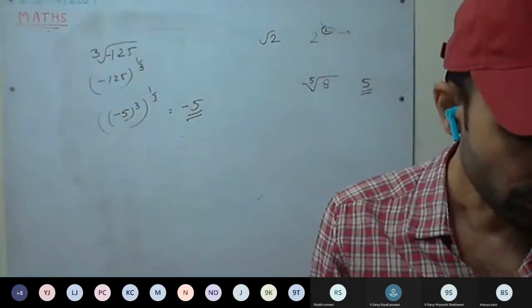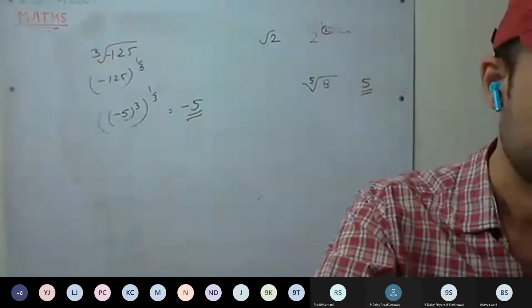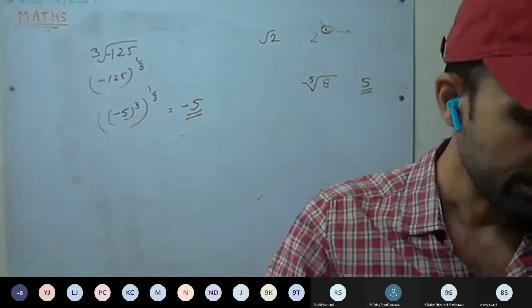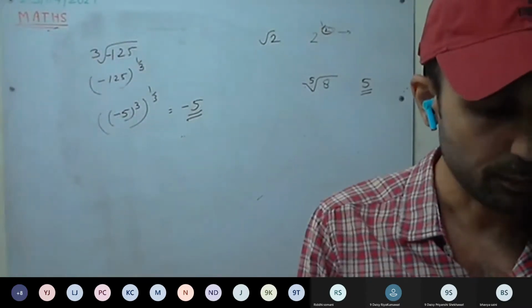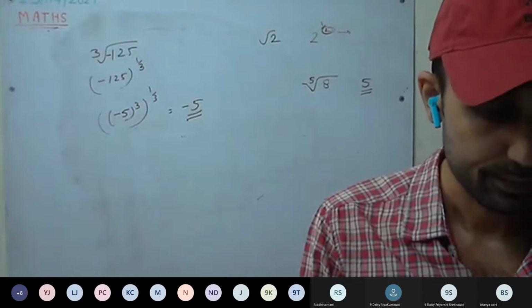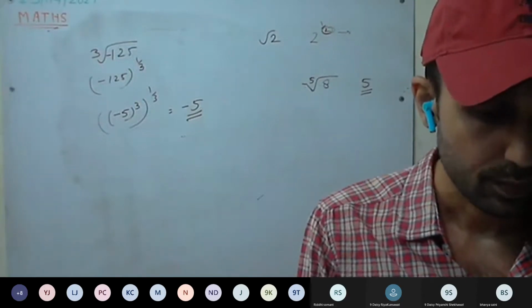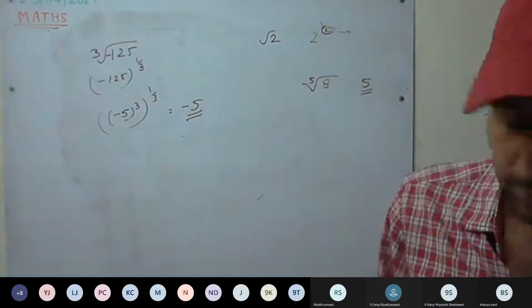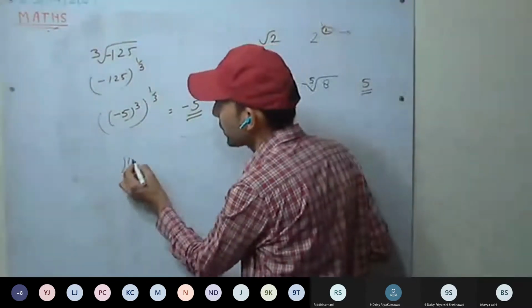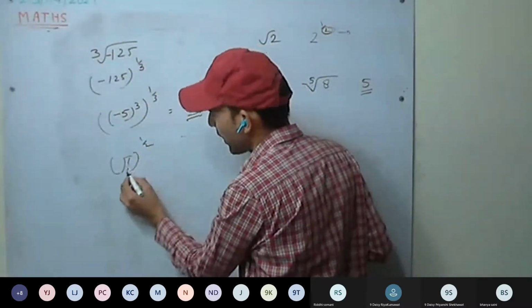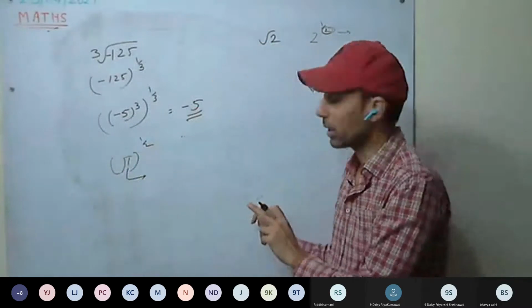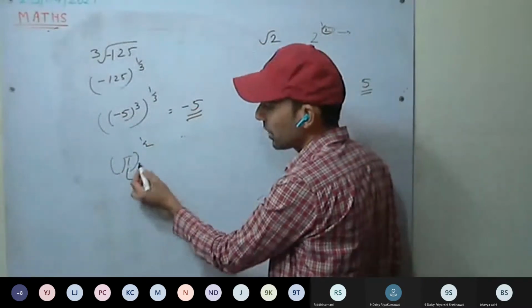Okay. Root of pi. Is pi a rational number? No. Pi raised to power half. Pi, is it a positive rational number? It's not a rational number, it's irrational.